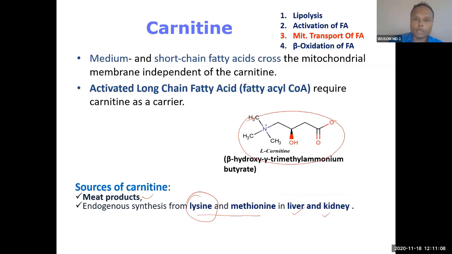So mitochondrial transport we have done. We did lipolysis and activation. We did mitochondrial transport. This is now the turn